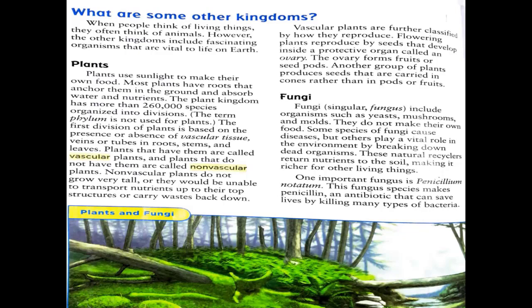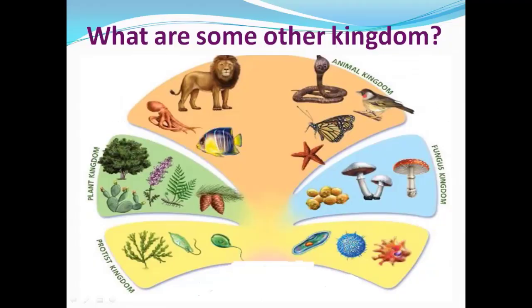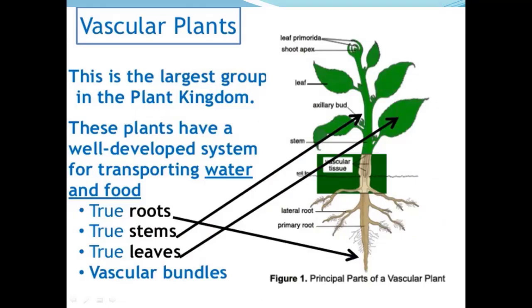Plants that have this kind of vascular tissue, veins or tubes in roots, stem and leaves are called vascular plants, whereas when it is absent, we call them non-vascular plants. So let's see more about the vascular plants and non-vascular plants.